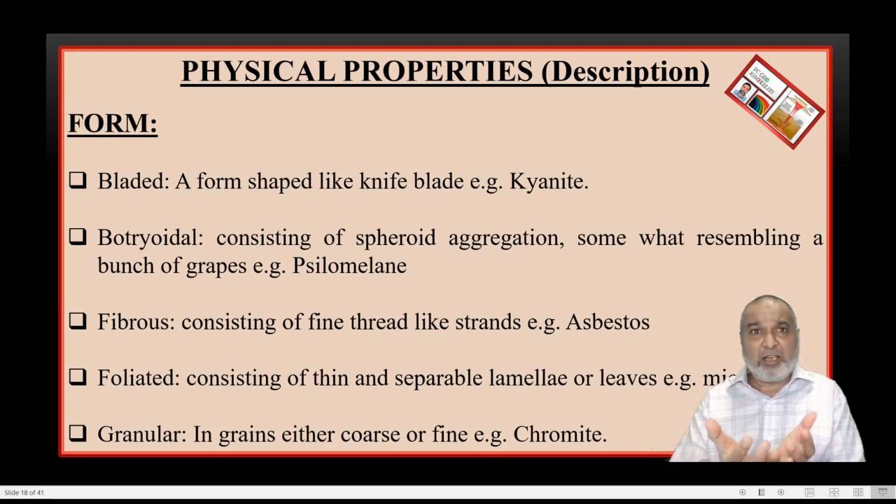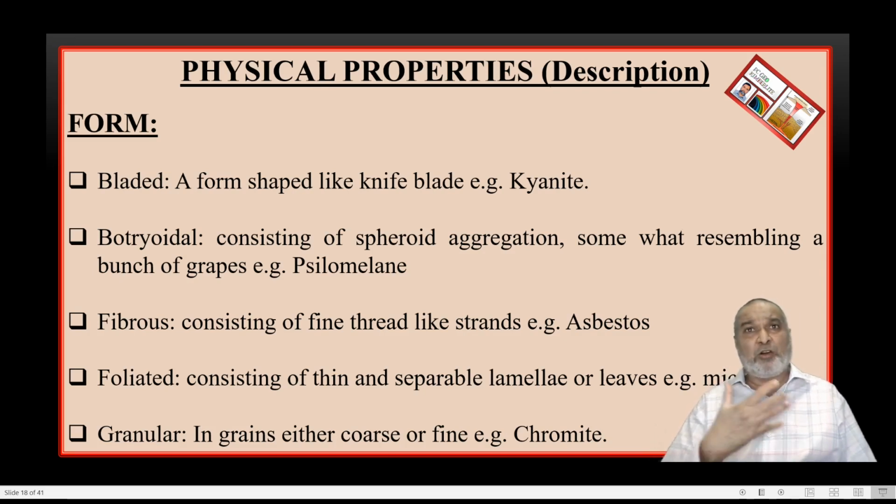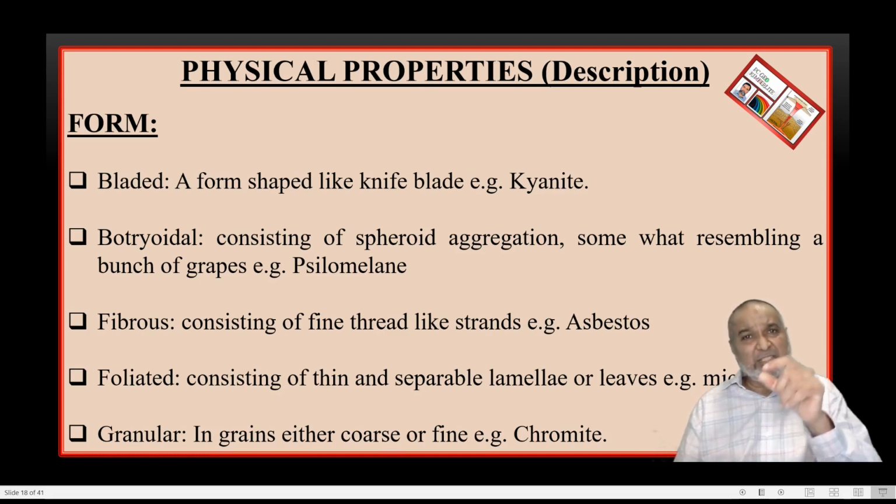Similarly, an important mineral, chromite, has granular form as a very important diagnostic property, or you can take olivine. It will show you the granular form. Hold the mineral in your hand and you will find each crystal is separate, whether a very coarse crystal, a medium one, or sometimes fine.